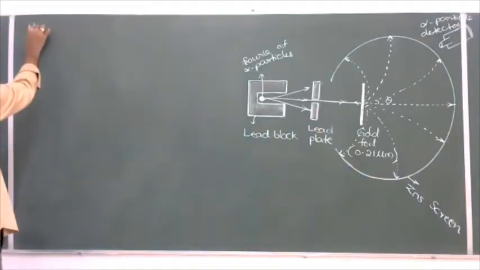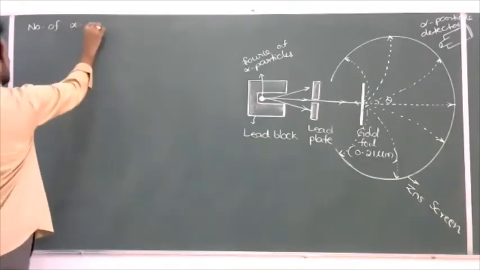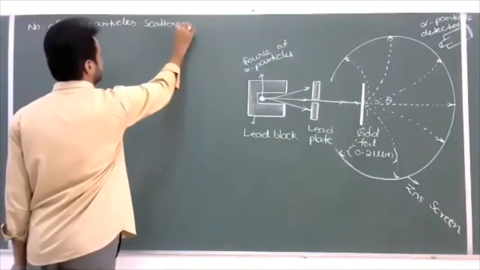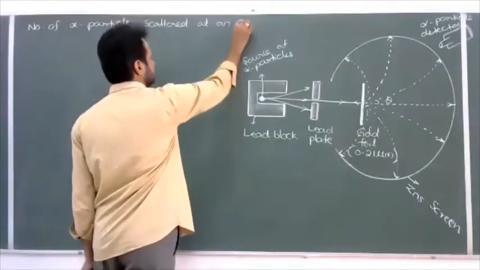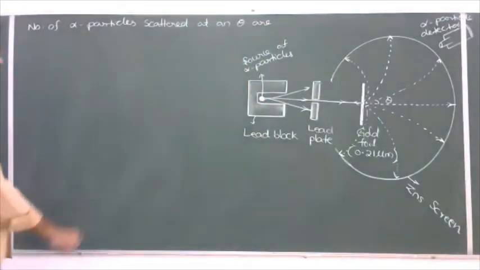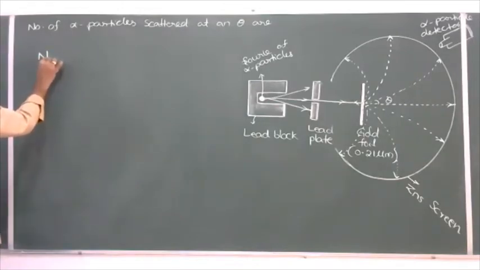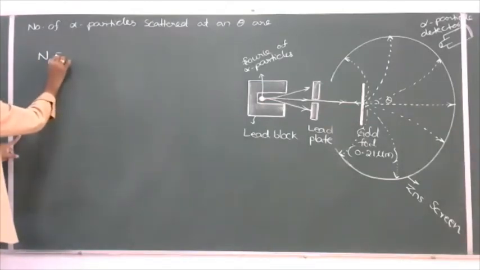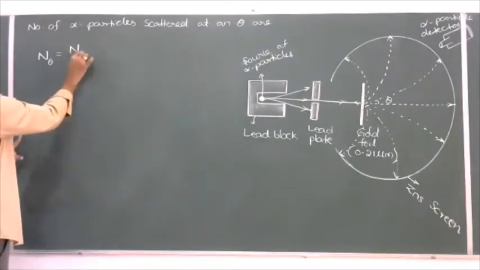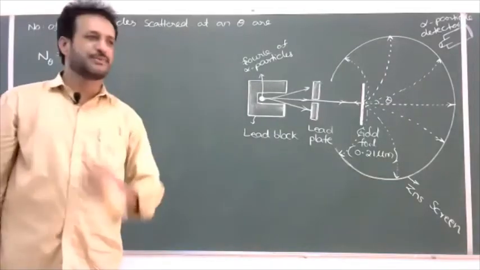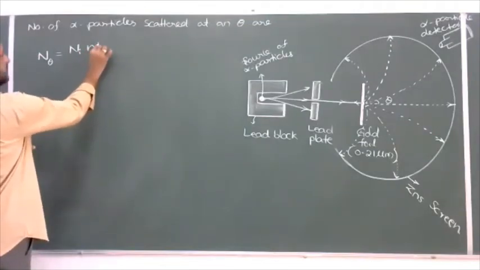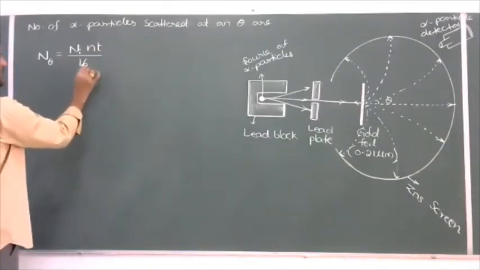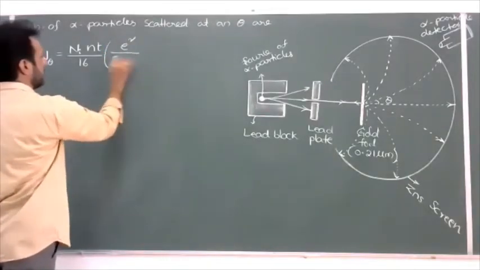The number of alpha particles scattered at an angle theta is given by N suffix theta, which is equal to Ni, indicating the number of alpha particles incident on the gold foil, into n into T. Here n is the number of atoms per unit volume and T is the thickness of the gold foil, divided by 16 into e square by 4 pi epsilon naught.